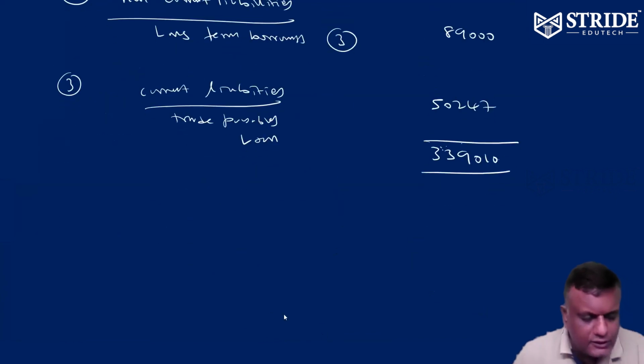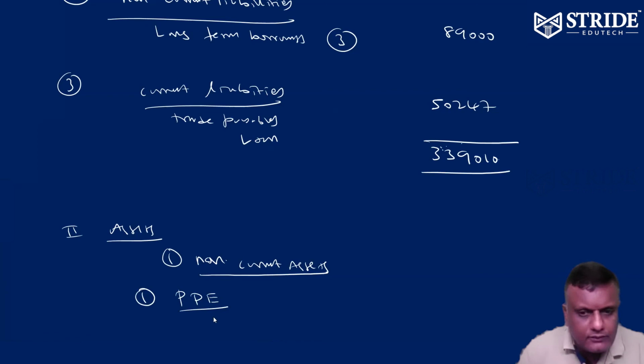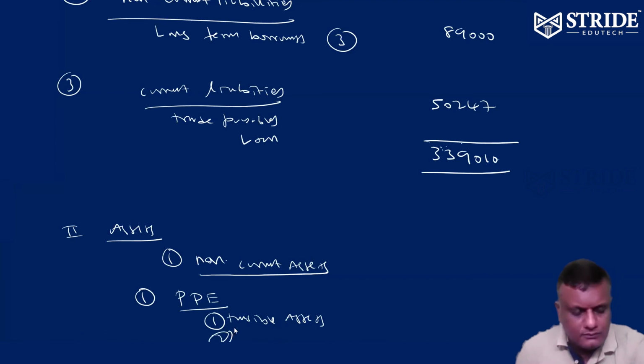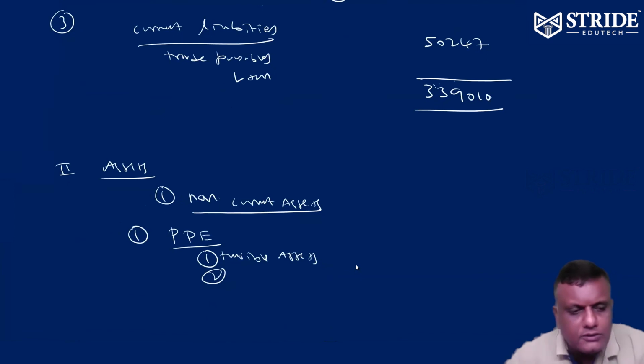Come back to the asset side, part 2. Number 1, non-current assets. Number 1, property, plant and equipment, PPE. Number 1, tangible assets. Number 2, intangibles.